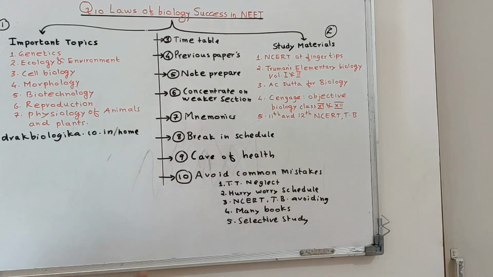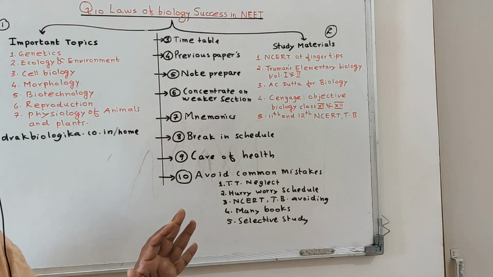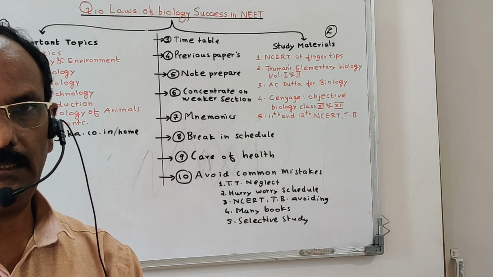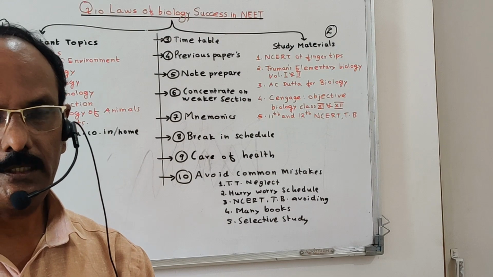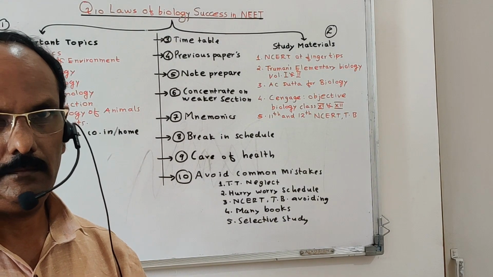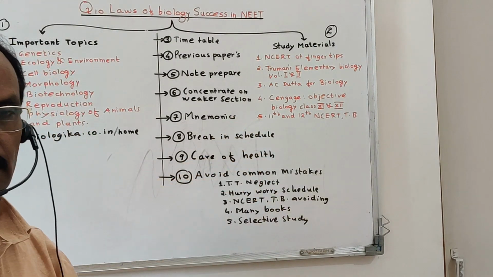Just concentrate on the home page. Don't look at any other pages. The home page gives everything: a separate practical section, a separate textbook, a separate question practicing section, the notes, and the books, meaning reference book names, everything is there.